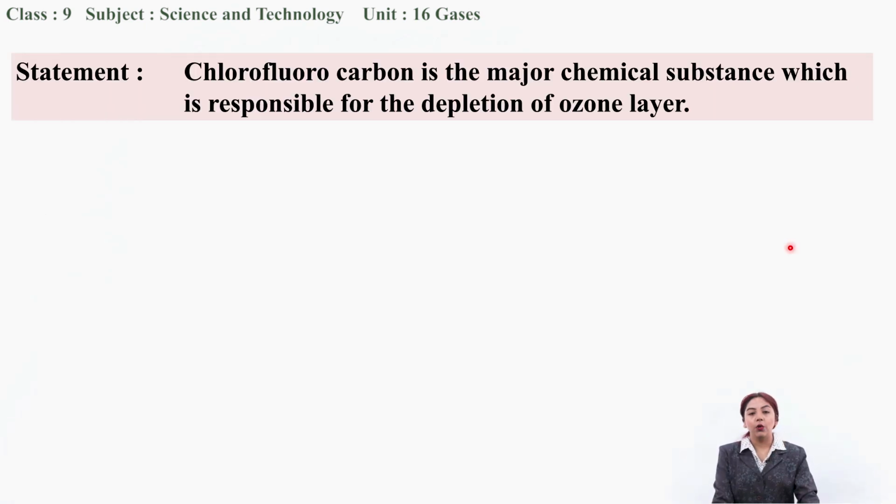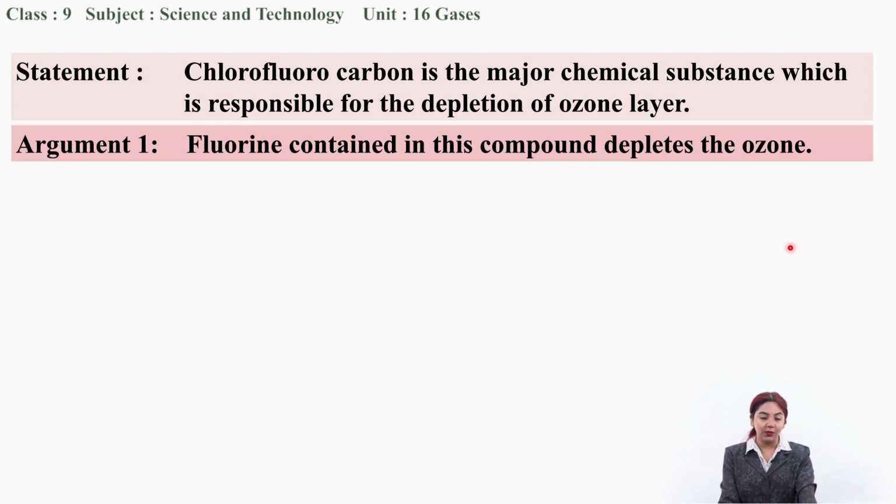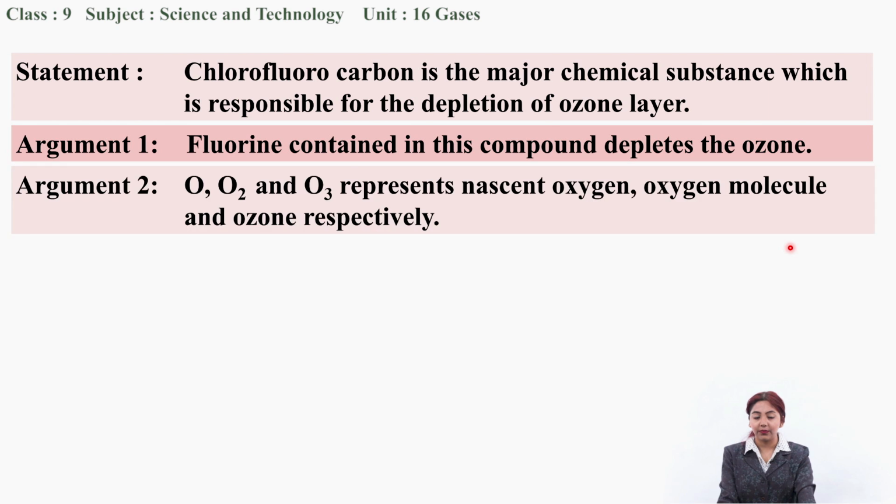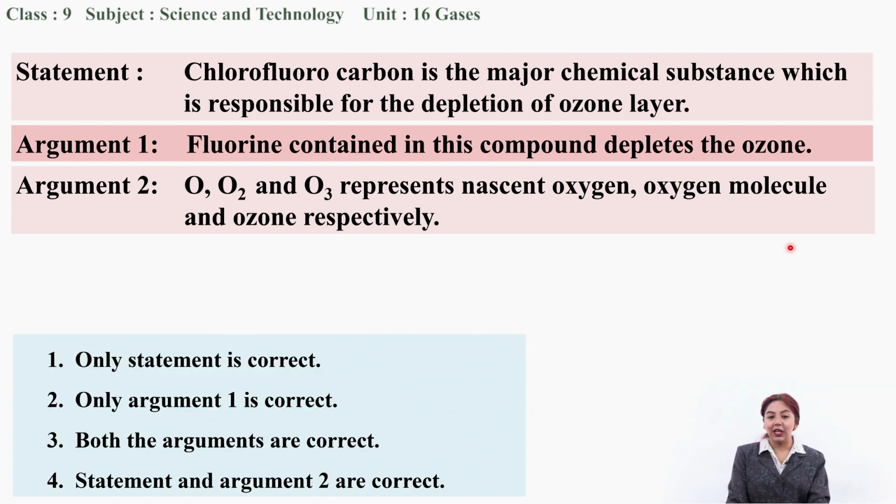Now, statement: chlorofluorocarbon is the major chemical substance which is responsible for the depletion of the ozone layer. The first argument is fluorine contained in this compound depletes the ozone. And the second argument is O, O2 and O3 represent nascent oxygen, oxygen molecule and ozone respectively. And these are the four options among which one of them is correct. The options are: only the statement is correct, only argument 1 is correct, both the arguments are correct, or the statement and the argument 2 are correct.